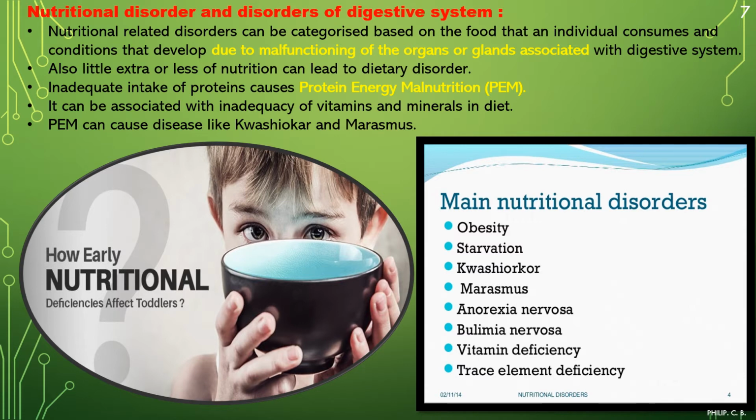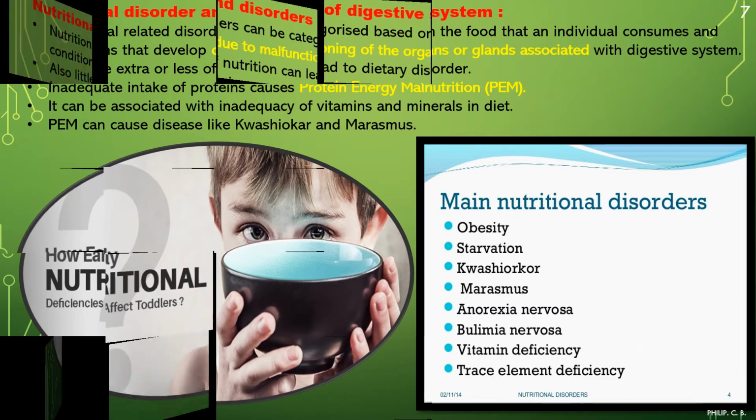Also we are going to learn further. On the left side you can see a child holding a bowl, showing how early nutritional disorder affects children if they are only having one type of food, not vegetables, fruits, etc. Towards the right, the main nutritional disorders usually seen: obesity and starvation, which we can see in many different countries where there is a lot of poverty. Starvation may further lead to Kwashiorkor, Marasmus, anorexia nervosa, bulimia nervosa, vitamin deficiency, trace element deficiency, right? So further in the chapter we are going to learn about all these deficiencies.